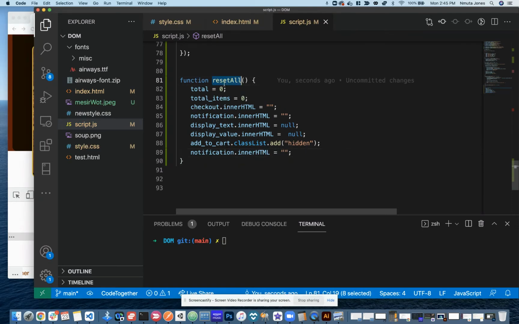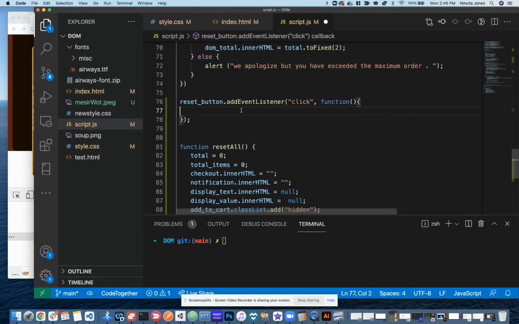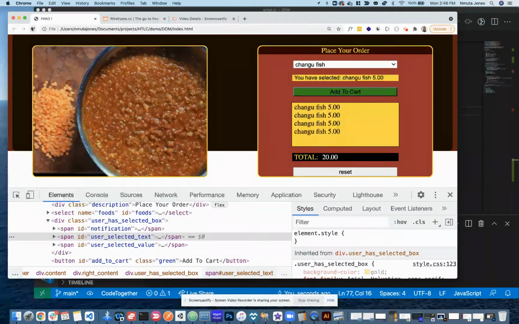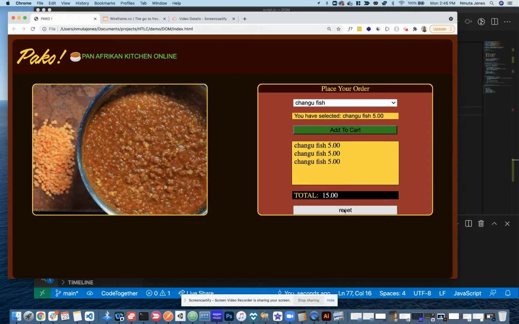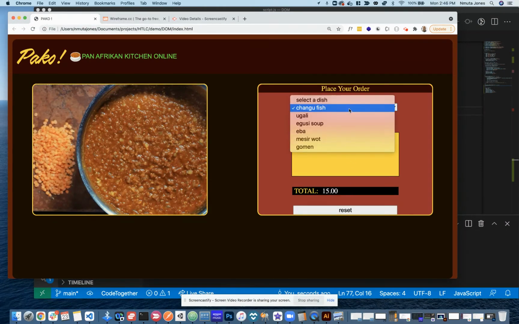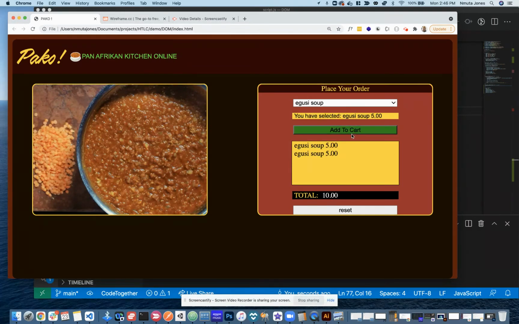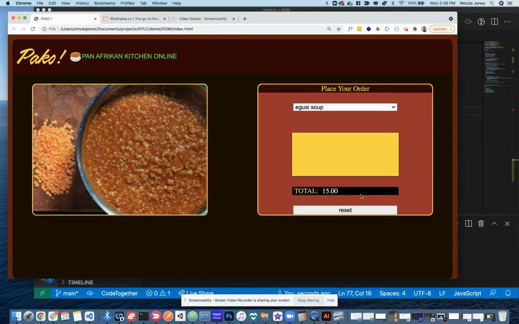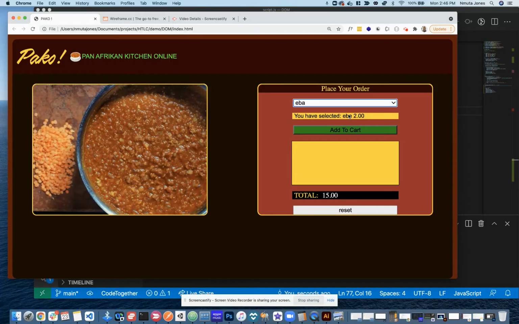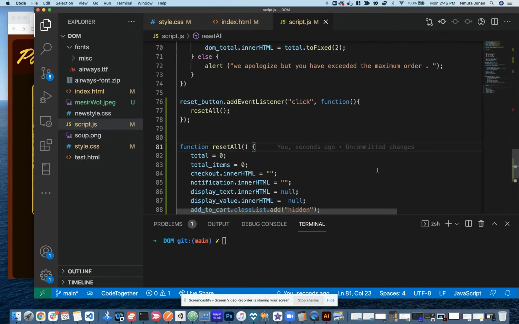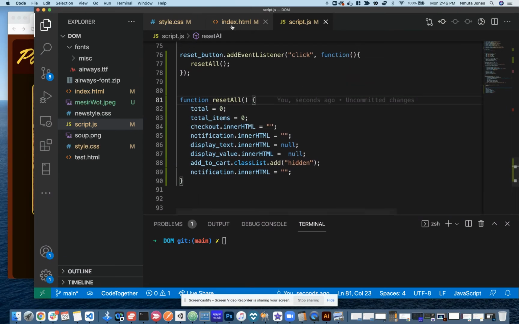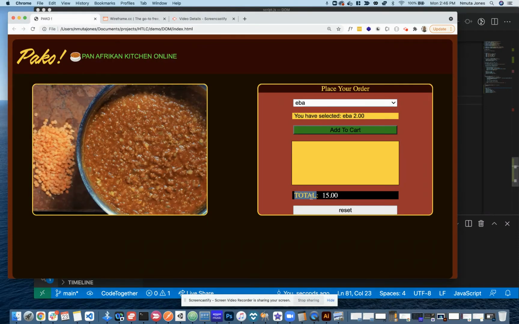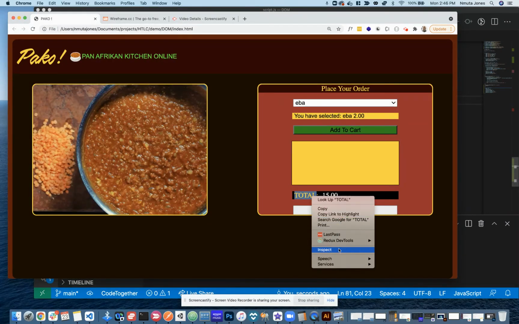So everything looks like it's clearing except the total. So the total, inspect this element here.